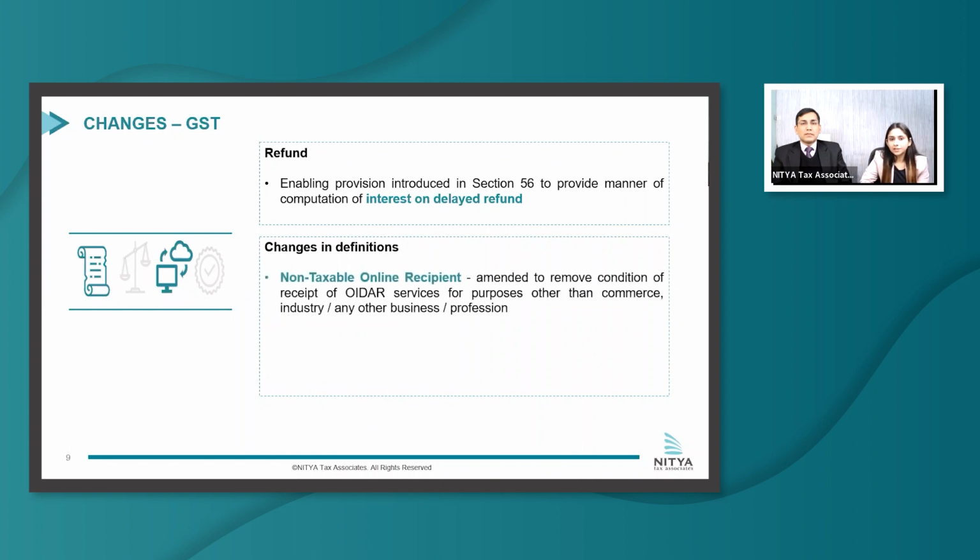First is the definition of non-taxable online recipient. It has been widened to remove the condition of receipt of OIDAR services for purposes other than business or profession. Secondly, there is an amendment proposed in the definition of OIDAR services, wherein it has been proposed to remove the condition of rendition of services being essentially automated and involving minimal human intervention.